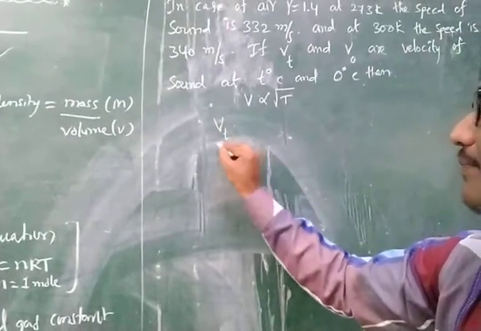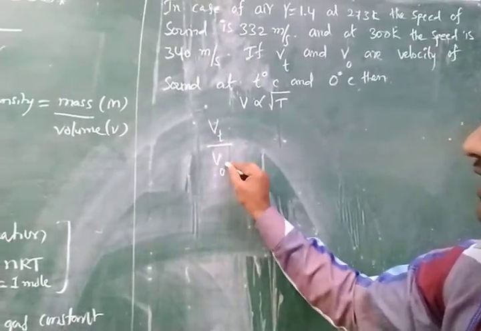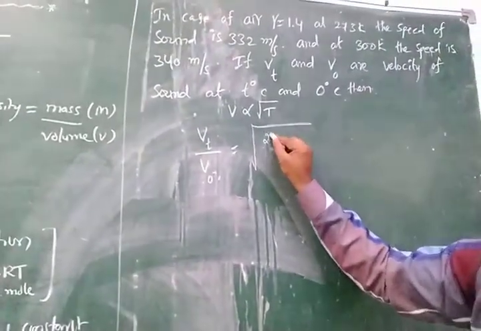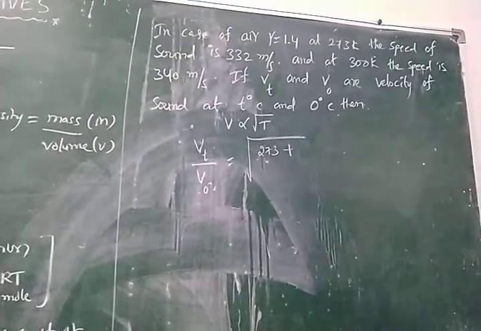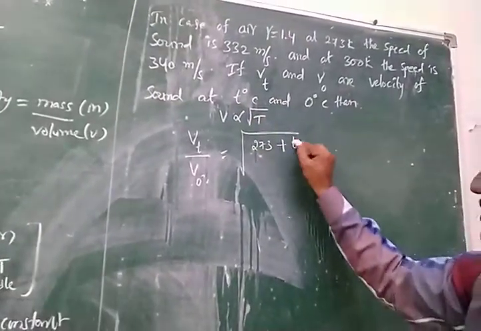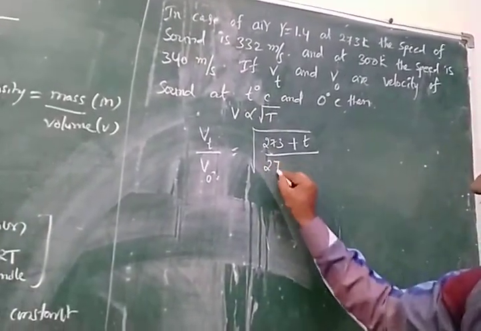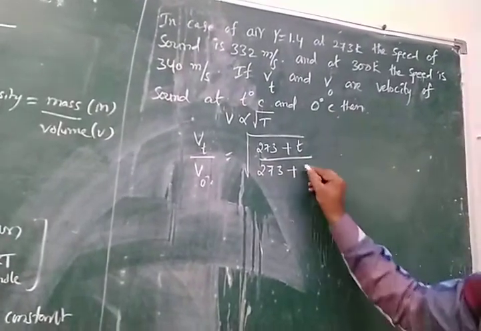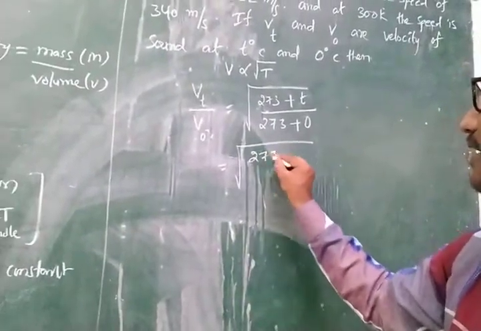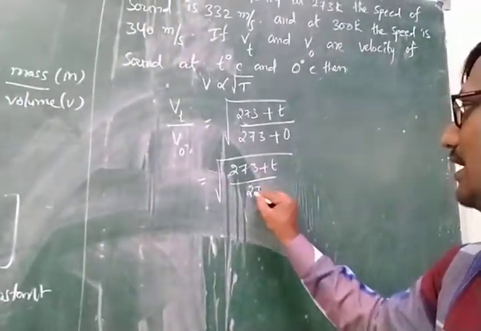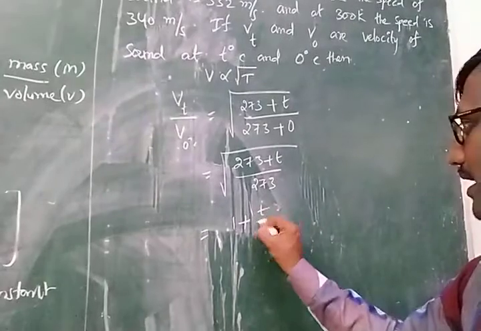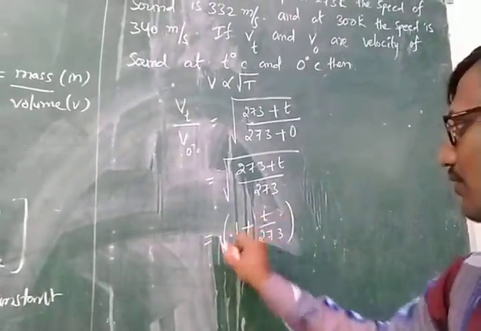The velocity at temperature T by the velocity at 0 degree centigrade is equal to the square root of the temperature ratio. 0 degree centigrade is equal to 273 Kelvin, so we can write it as the square root of (273 plus T) by 273. Now we can write this as (1 plus T by 273) whole to the power of 1 by 2.